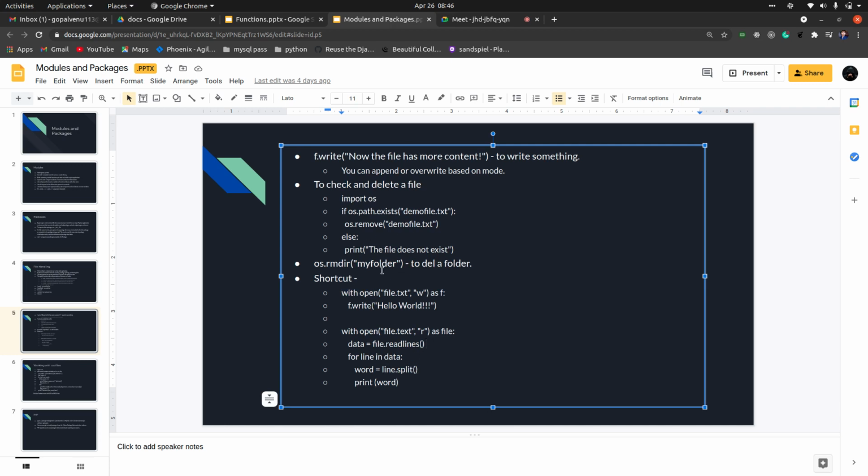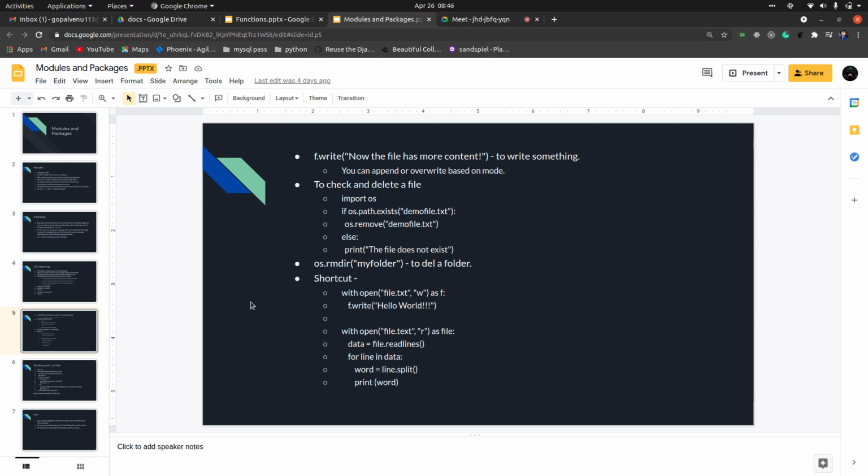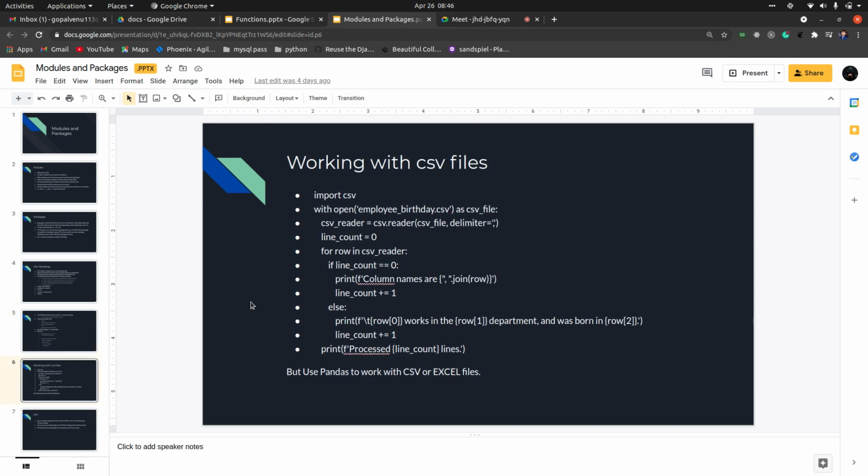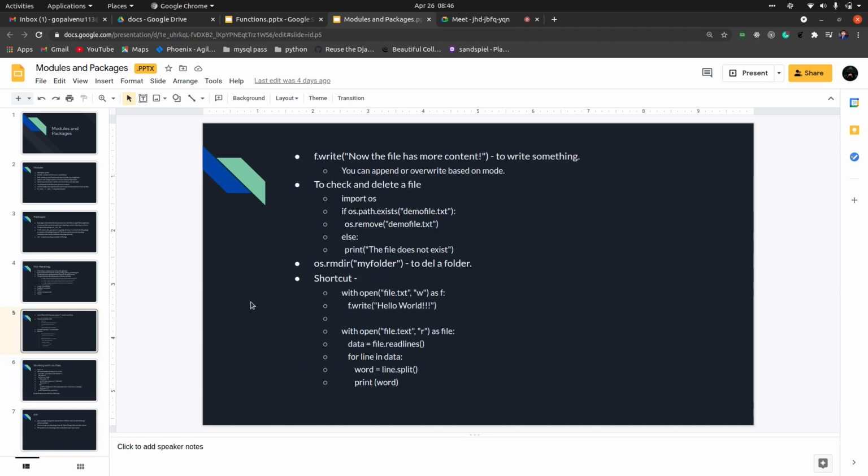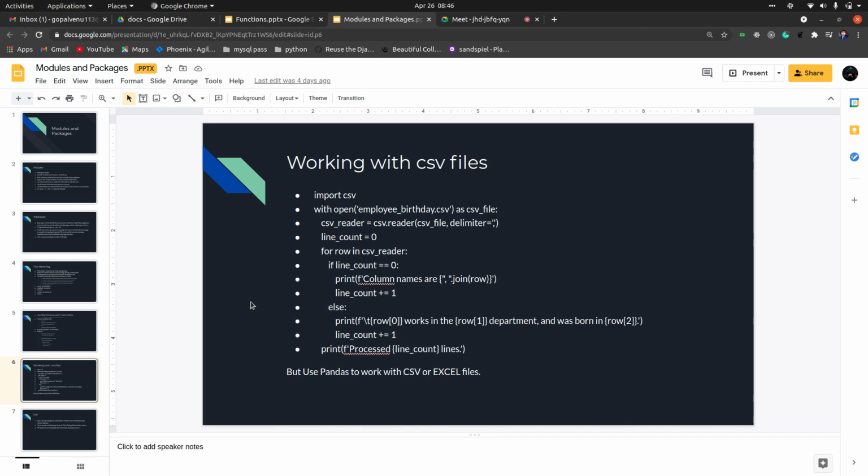So these are all the things that we have already learned. This is just opening the files in write mode or read mode. We have already learned about readlines. Readlines basically creates a list. You can read the whole list, or whatever operations you want to do, you can do. Now we are left with CSV files. Nothing major except some simple syntaxes. Let's discuss those syntaxes.